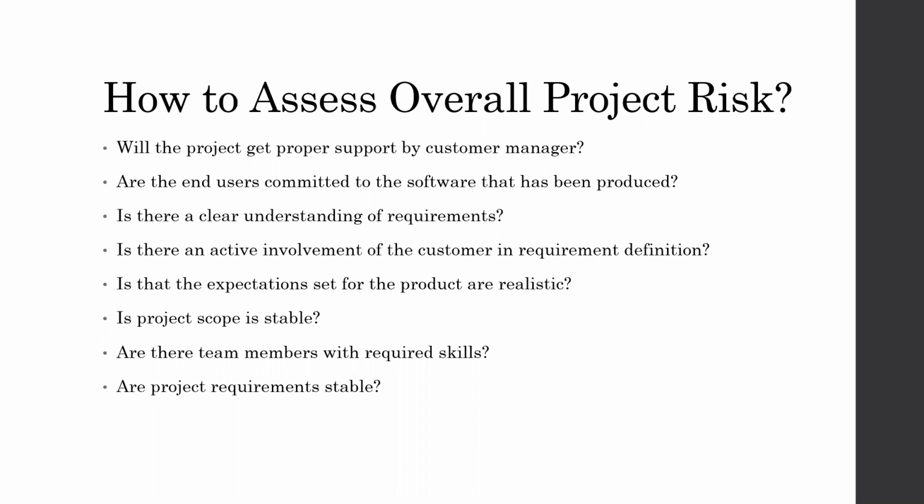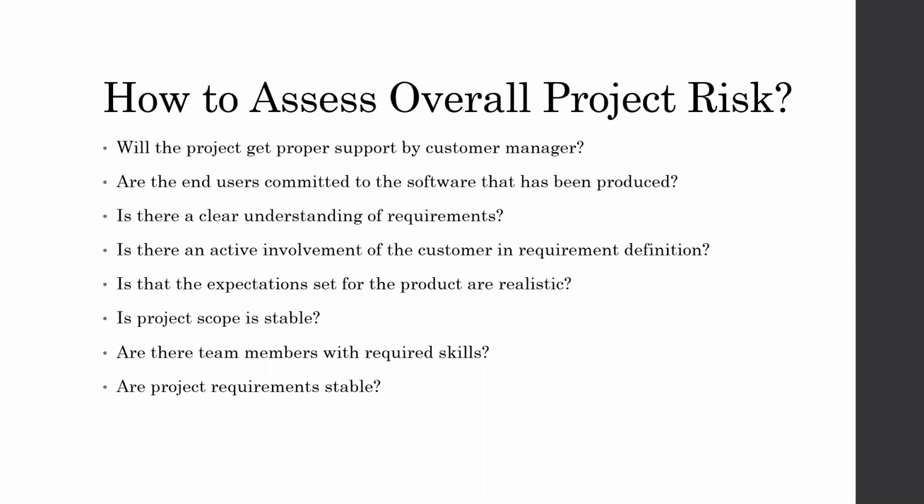Next thing is that the expectations set for the product are realistic. When we perform the requirement gathering, at that situation we identify feasibility. Feasibility is nothing but whether the particular product is really possible to implement, or whether the product is a realistic one.